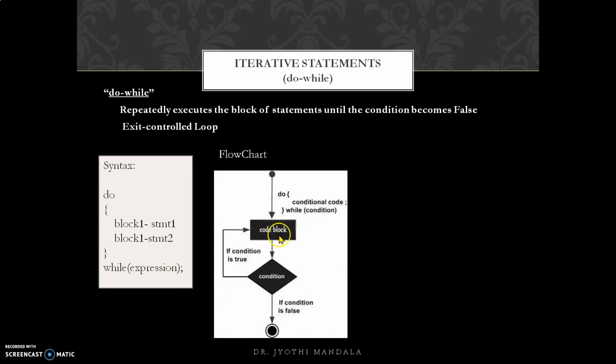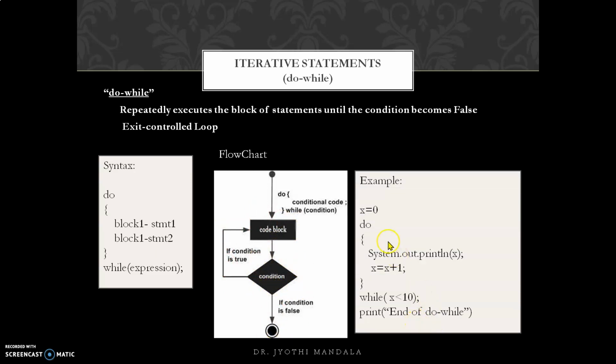The flow will be like this. The code will be executed first and then the condition will be checked. If it is true, the flow will continue like this until the condition becomes false. Once the condition becomes false, it will come out of this. So here you can see we have the same code that I took earlier. I have converted that one using do while, where we need to put a semicolon here.